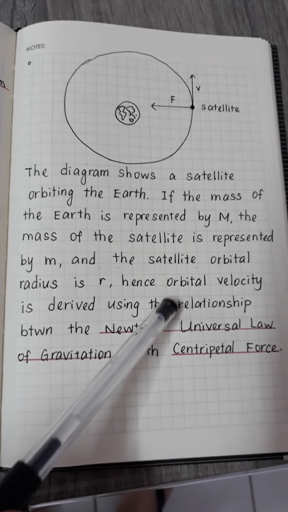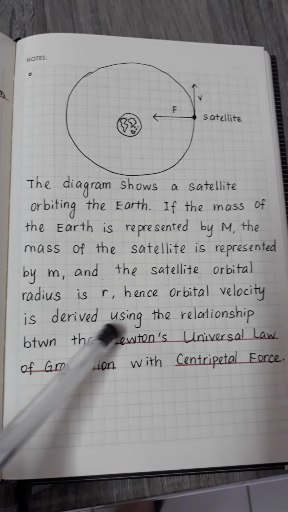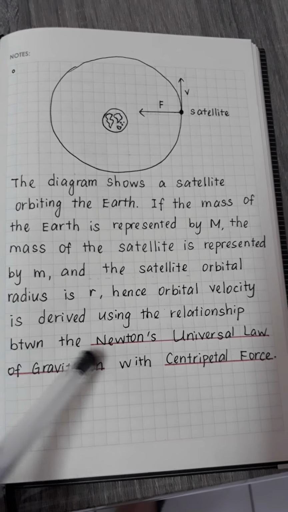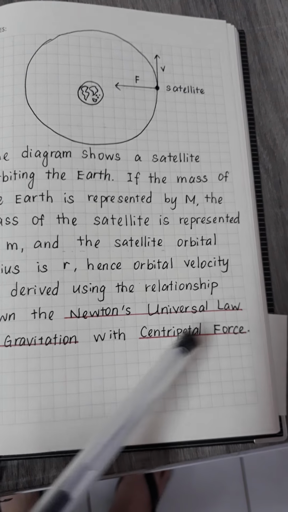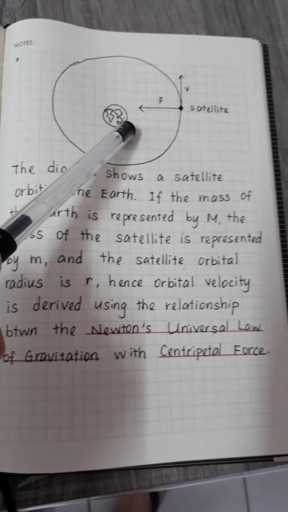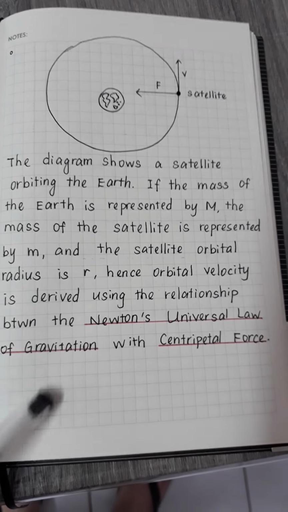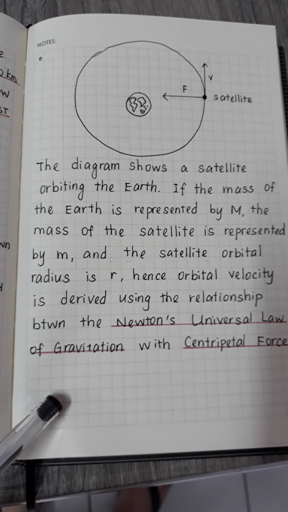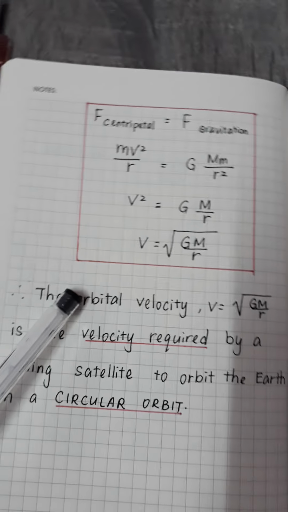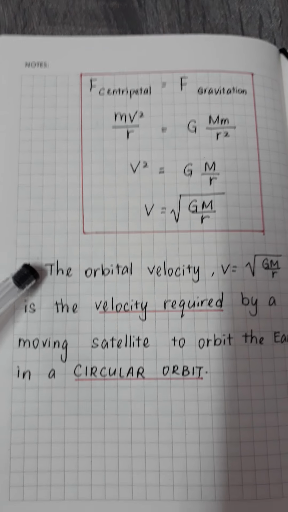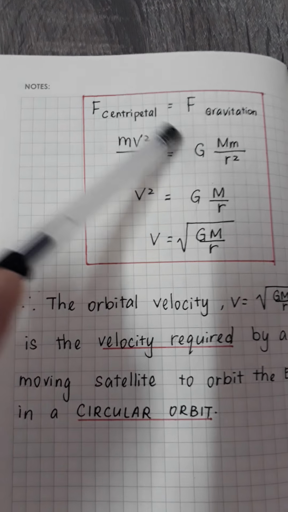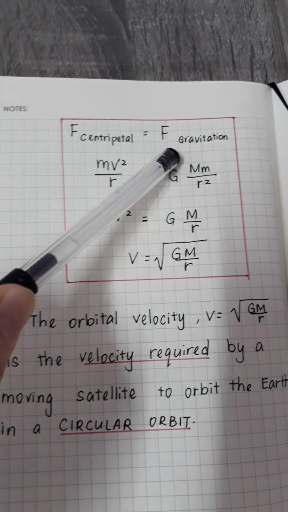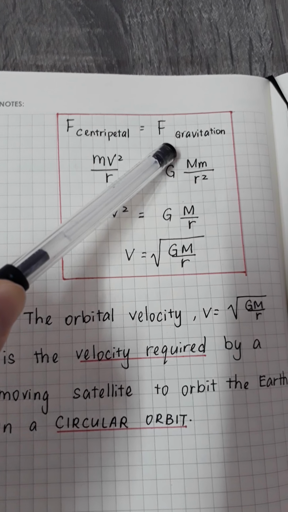How was this orbital velocity derived? It is derived using the relationship between Newton's universal law of gravitation and centripetal force. Centripetal force is here, and then the universal law of gravitation. Let's see how to calculate the orbital velocity. We need the centripetal force to equal the gravitational force.